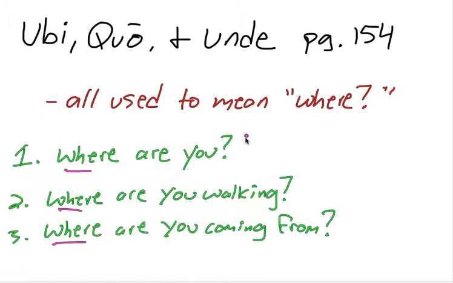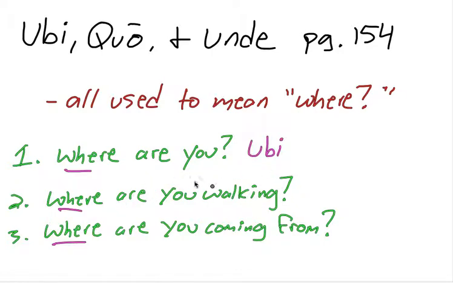But in Latin, these words identify different types of places. So if I say, where are you? Well, that's where you physically are standing, right? Or maybe where you physically are. You're going to use ubi. Think of it kind of like an ablative of place where. Where are you? Well, I'm in the house, or I'm in the chair, or I'm in school, or something like that.